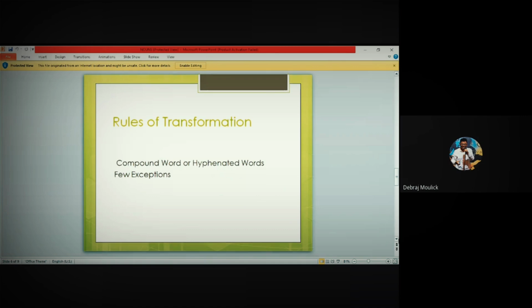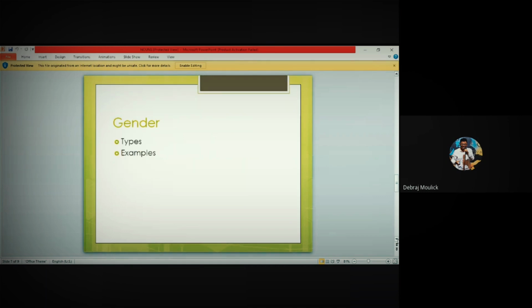So these are the few rules. I know there are other rules also, but as I have said, you need to figure it out by yourself. I'm not going to spoon feed everything to you. You have your internet, use it. And in the next lecture, we'll be dealing with gender. Obviously, let's not go into that gender now.